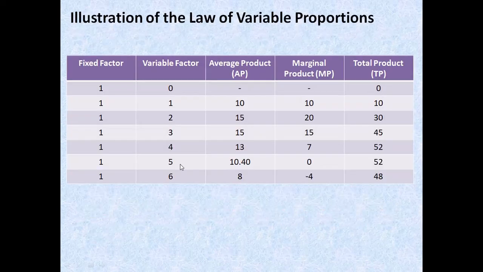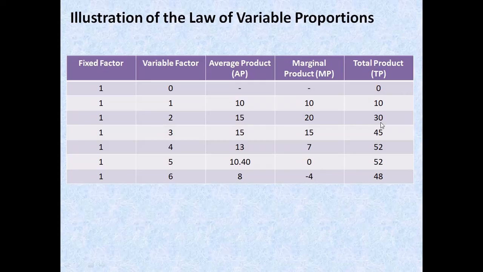But beyond the second unit of the variable factor, as you can see out here, your MP starts to fall. Okay, so when your MP starts to fall, AP will also be affected. Okay, and when MP and AP are equal to each other, always remember that this is your point beyond which both AP and MP will fall. But we have already discussed in the previous lecture video that compared to AP, MP falls drastically. Okay, so ultimately this MP will be negative.